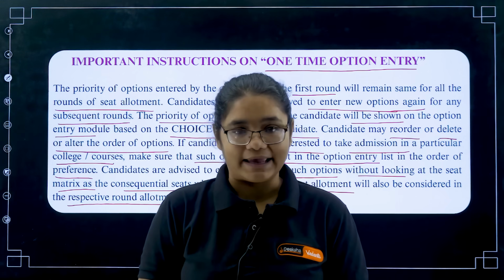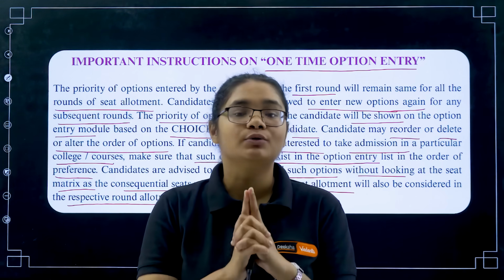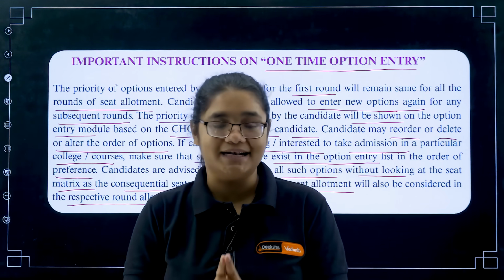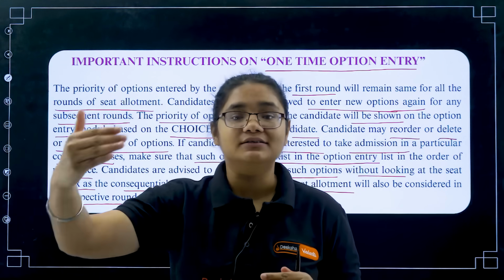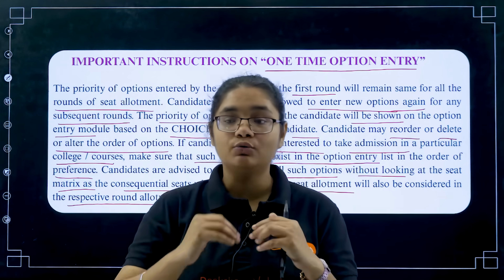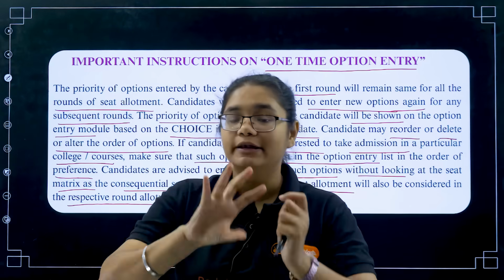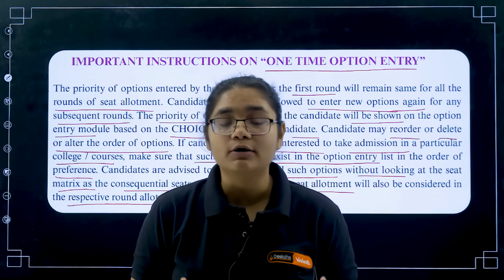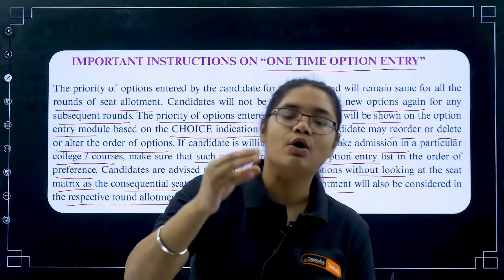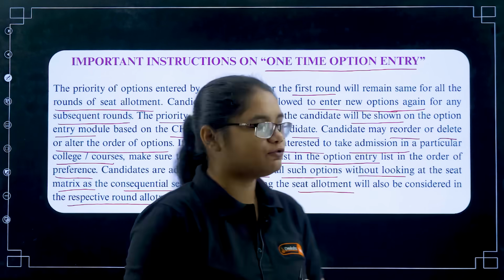Now you will be getting only one chance to add your colleges, that is during your first round option entry. In the second and the third round, you will be able to rearrange them or delete some of the options, but you will not be able to add any new college to the list. So let me give you an example.